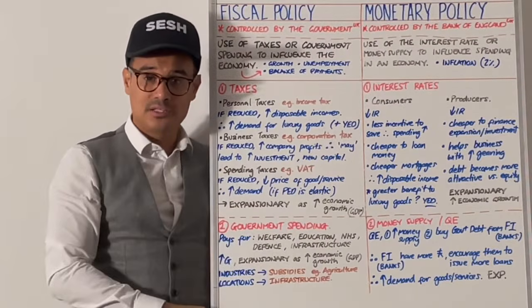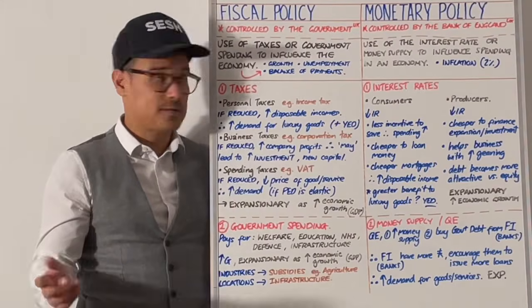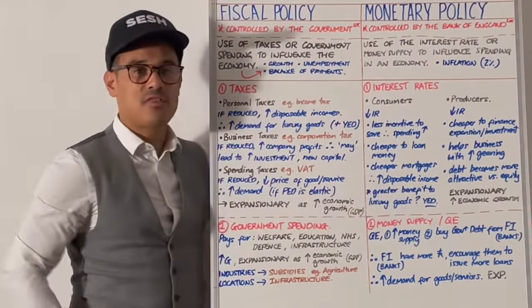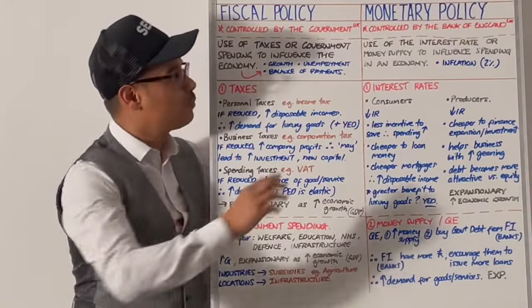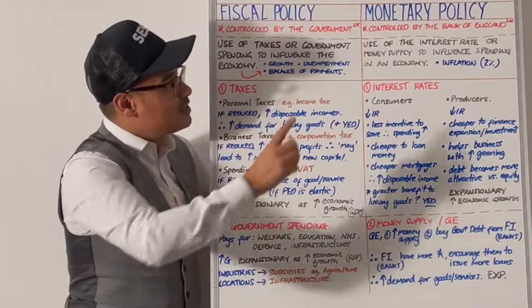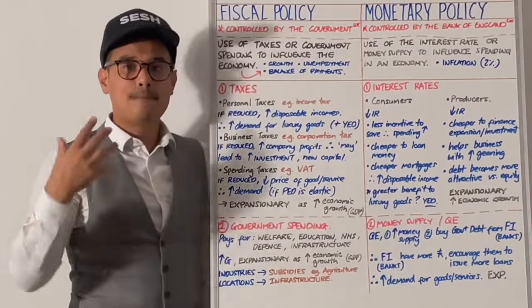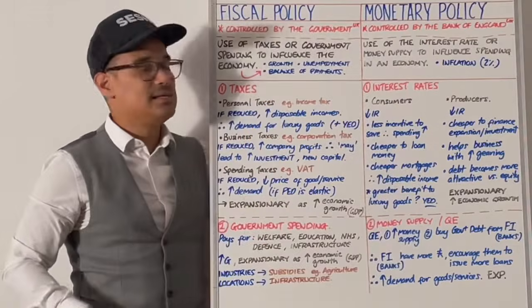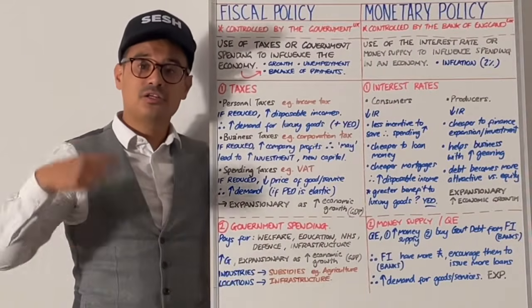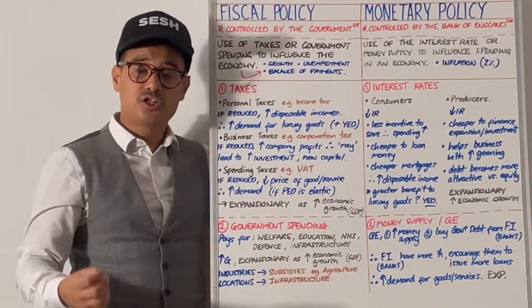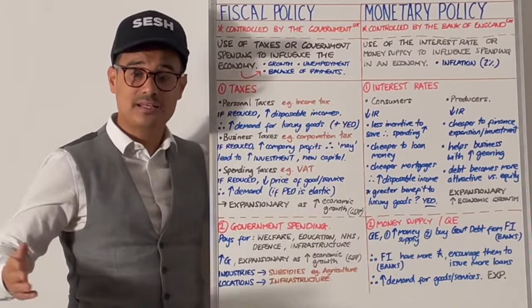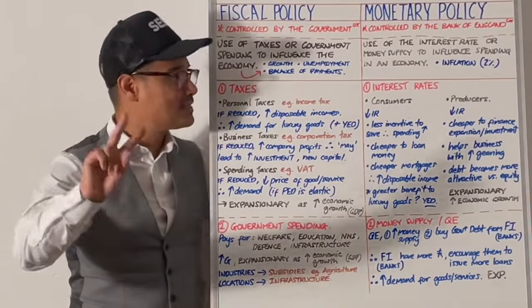So that's fiscal policy. Now let's look at monetary policy. Monetary policy is controlled by the Bank of England, our one central bank, and monetary policy is using interest rates or the money supply to influence spending in an economy. Now, the Bank of England is in control of inflation. Inflation is judged by CPI, Consumer Price Index, and the aim is to have it at 2%.